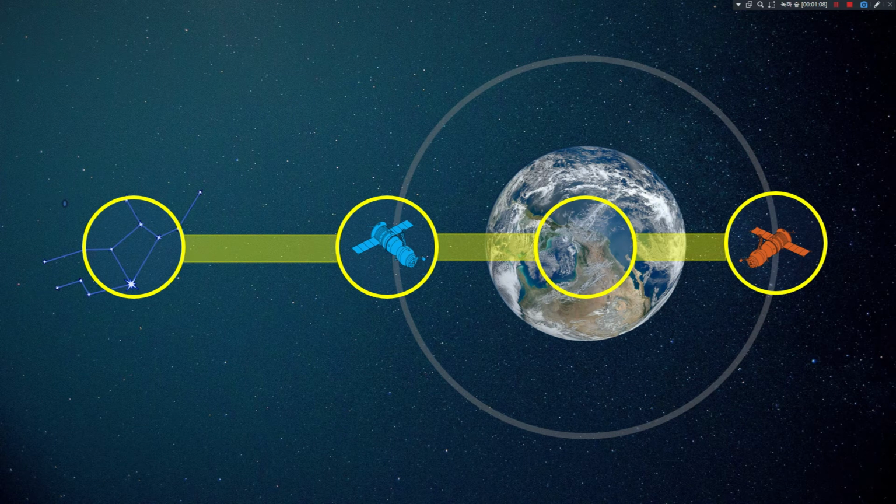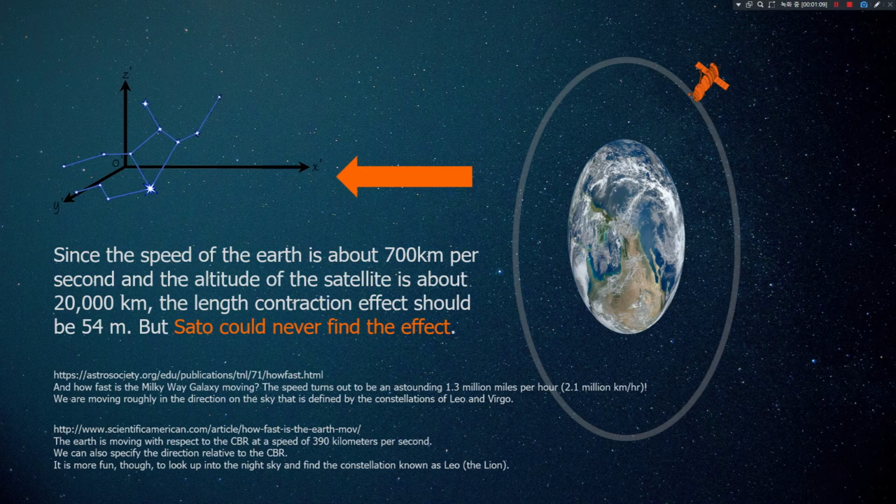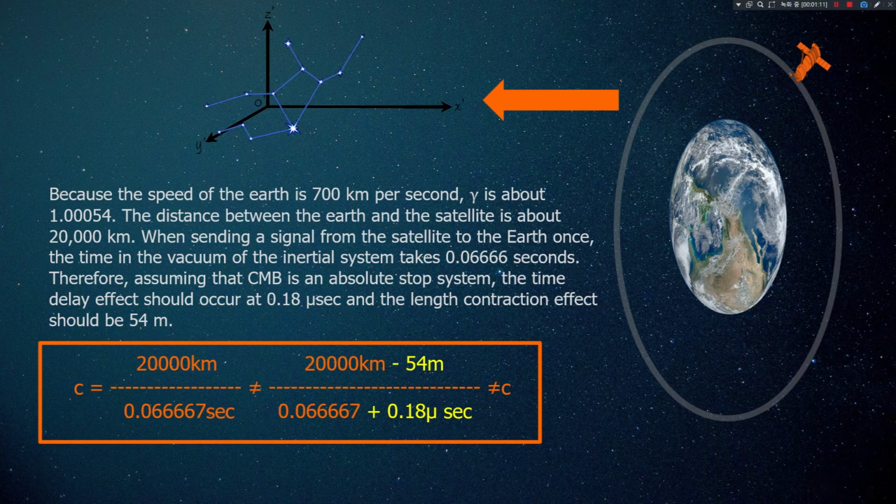When the two satellites, Earth and Virgo are arranged in a straight line, we thought length contraction should occur. If the length contraction theory is correct, the Earth must contract. It was thought that by special relativistic effects corresponding to the speed of 700 kilometers a second, a length contraction effect of about 54 meters should be found.